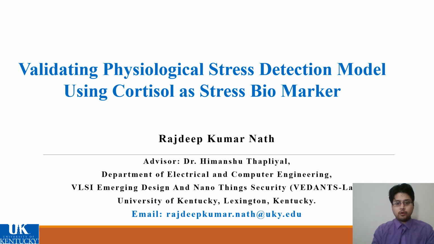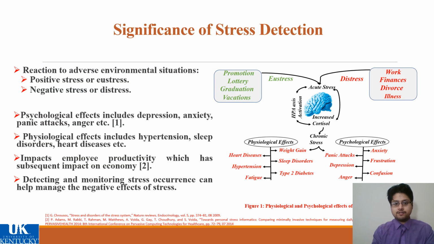Hello, today I'll be talking about my work on the topic, validating physiological stress detection model using cortisol as stress biomarker. Stress can be defined as the physiological and psychological reaction of the body to stressors. Repeated exposure to stressors, both positive and negative, results in repeated activation of the HPA axis and subsequently leads to increased cortisol levels, which finally leads to chronic stress situations. Chronic stress has several physiological and psychological effects, as shown in figure 1.